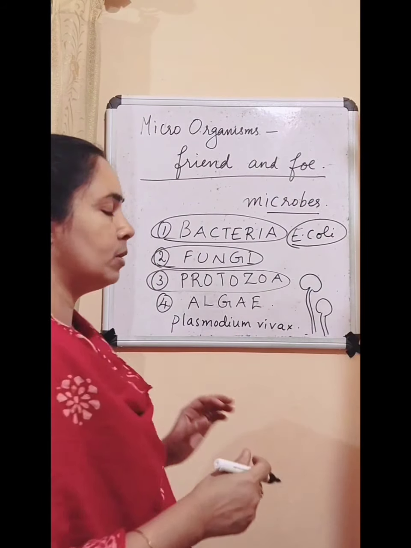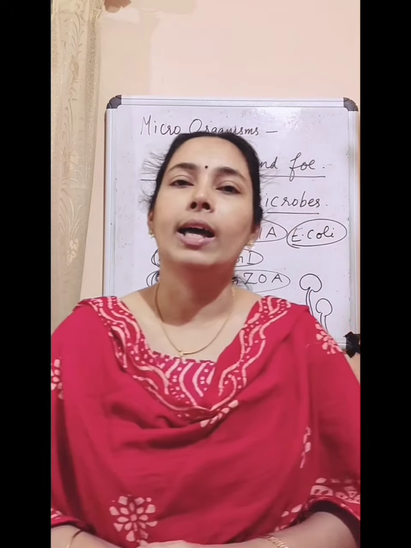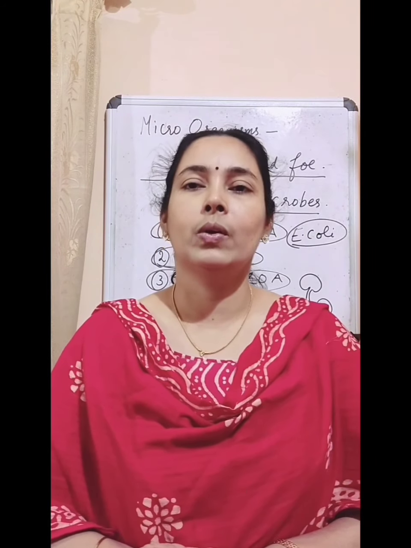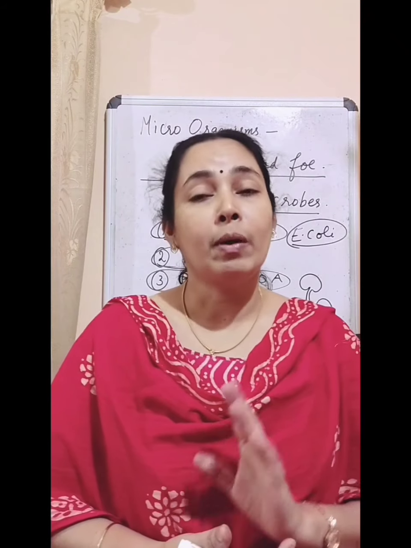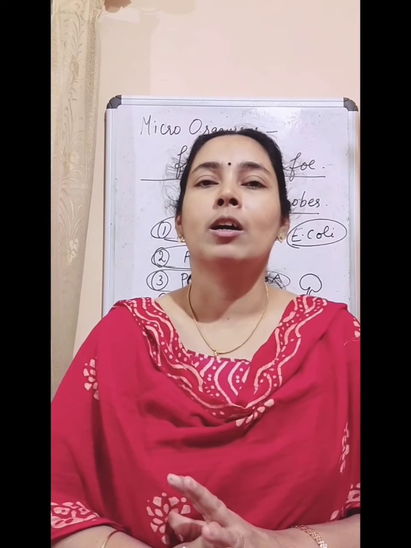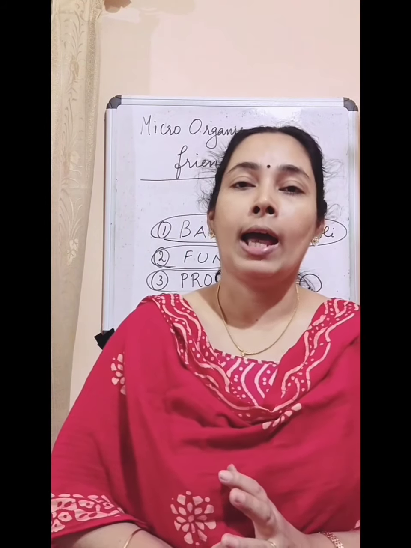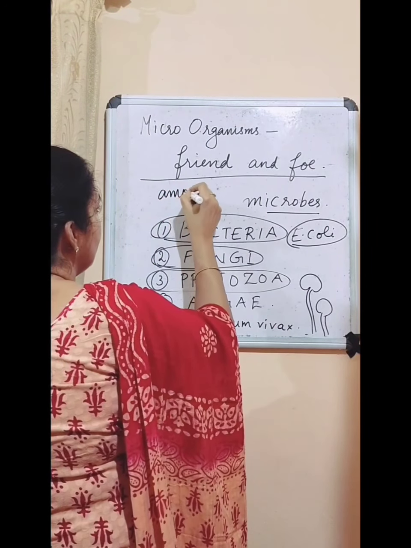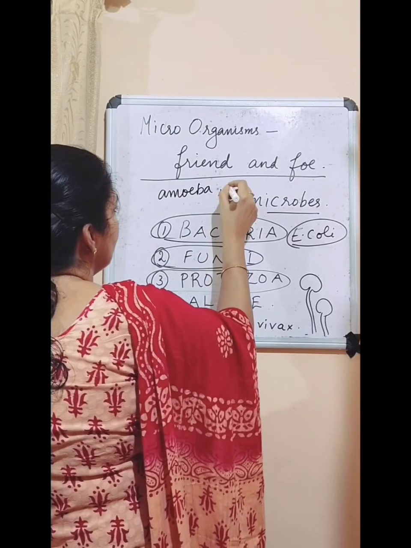Okay, so this is caused by a protozoa. And this protozoa is carried by mosquitoes. Okay. And two familiar protozoans are amoeba and paramecium. Right? You are familiar with amoeba and paramecium, no?